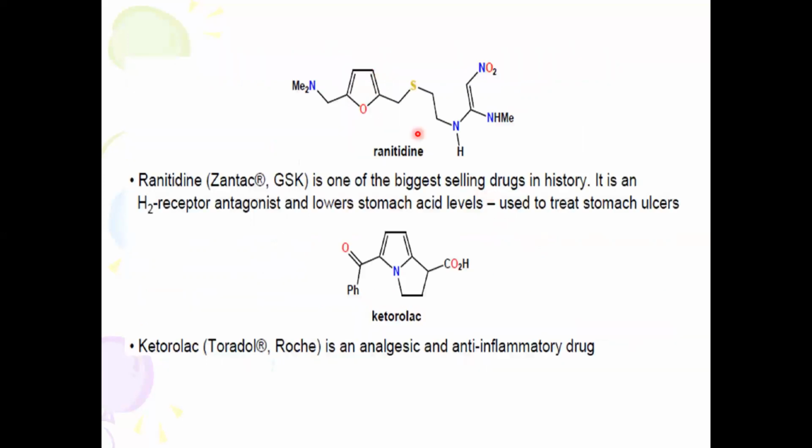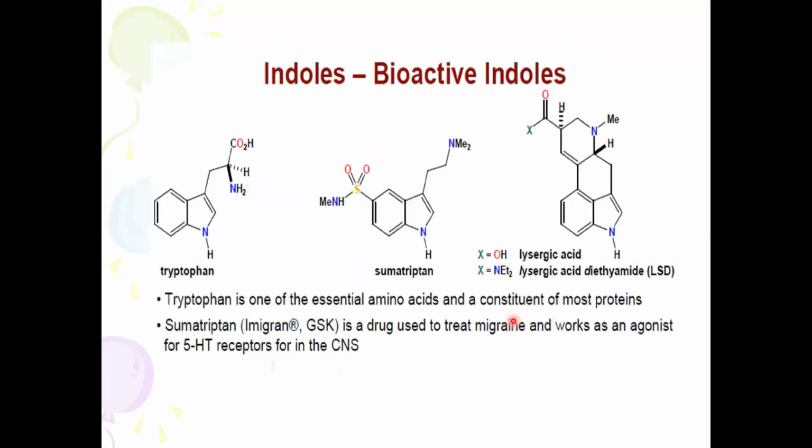Similarly, you can see ranitidine, the most common antacid tablet available in the market. It consists of a substituted furan nucleus, a heterocyclic moiety. Ketorolac is an anti-inflammatory analgesic, which reduces pain and body temperature. It has the heterocyclic pyrrole nucleus. Most of the important drug molecules and alkaloids consist of heterocyclic moieties.